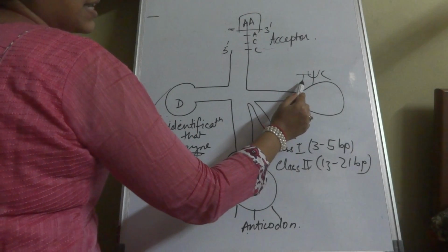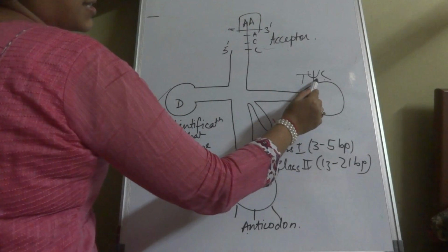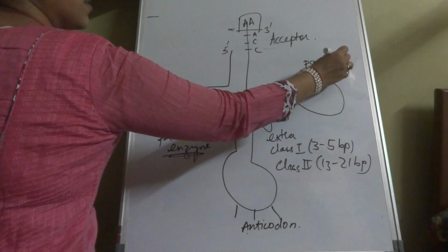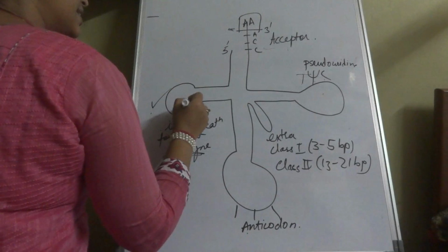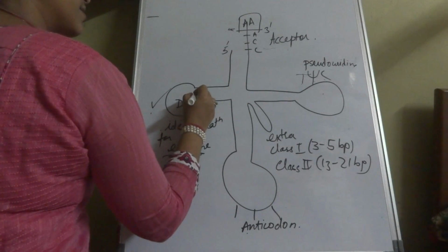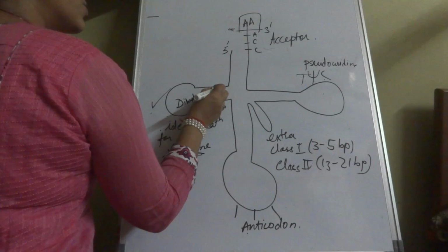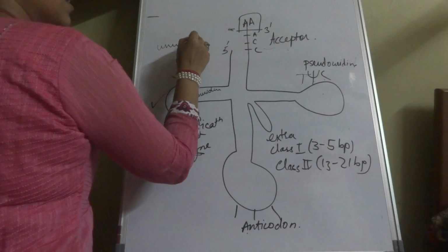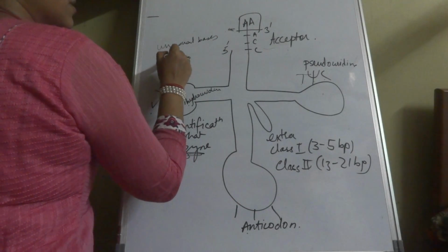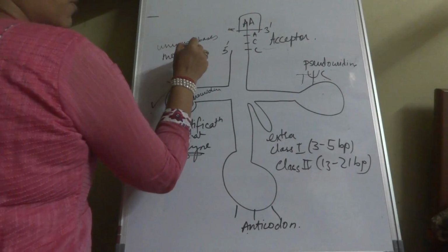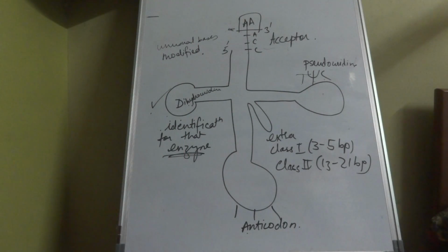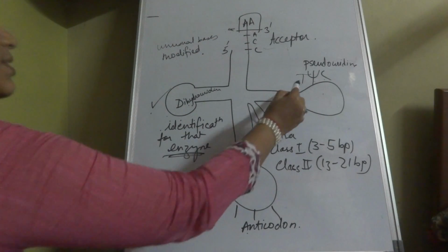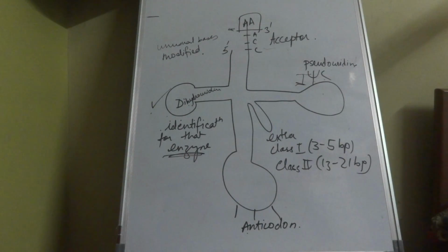We say it is T psi C. Psi stands for pseudouridine, and D over here stands for dihydrouridine. I had initially mentioned that there are unusual bases or modified bases. So tRNA is the one where high modification is taking place. So the modification takes place and it gets converted. Now the T over here is none other than thymidine.